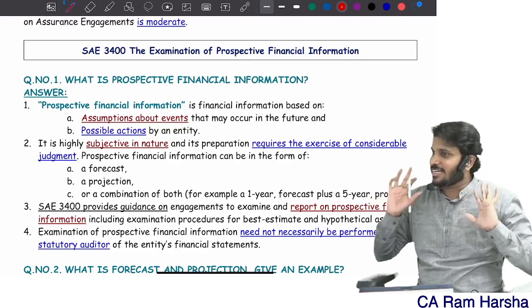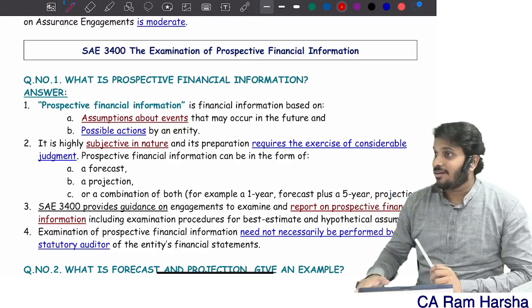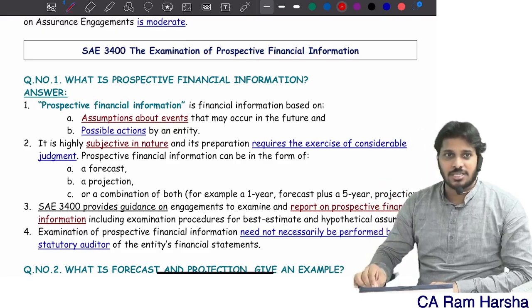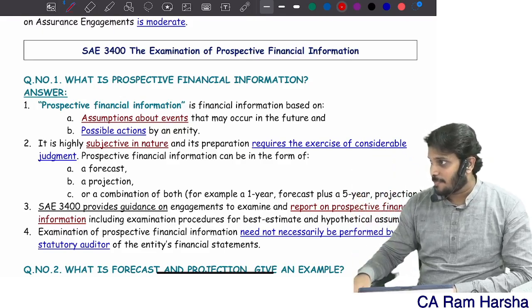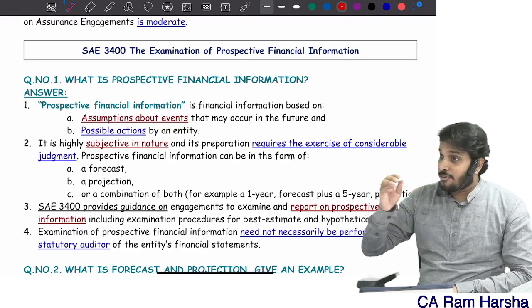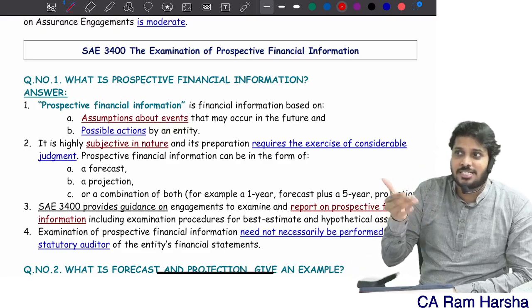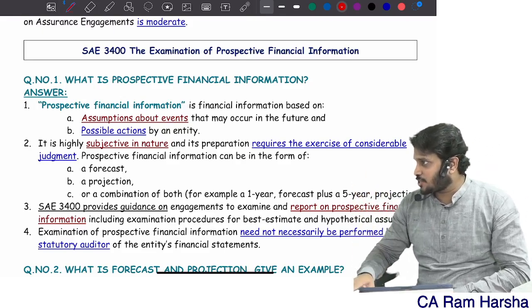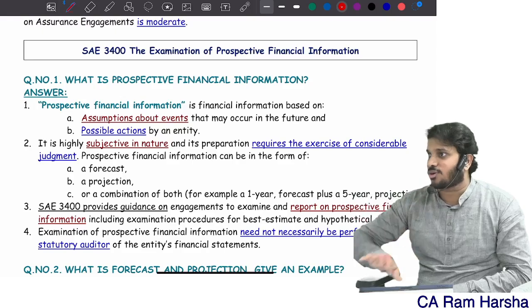You know what we technically audit here? In this entire 3400, we don't audit the numbers, we audit the assumptions. We audit whether the assumptions are reasonable or not. Specifically, for hypothetical assumptions, we will have to look at sensitivity analysis performed by the management. For hypothetical assumptions regarding projections, we should ask management whether they considered alternative possibilities also.